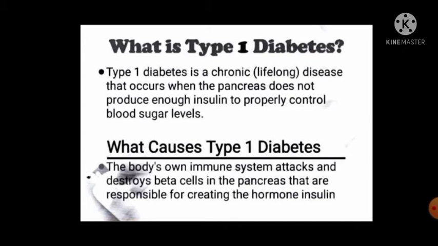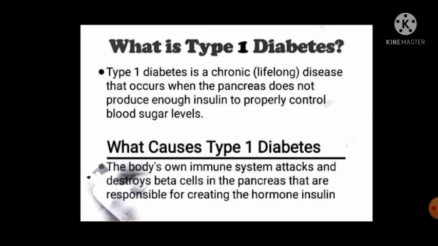Type 1 diabetes is a chronic, lifelong disease that occurs when the pancreas does not produce enough insulin to properly control the blood sugar level. It means there is a dysfunction of the pancreas, islets of Langerhans or beta cells, because they do not secrete insulin for the control of high sugar level in the blood, which causes type 1 diabetes.